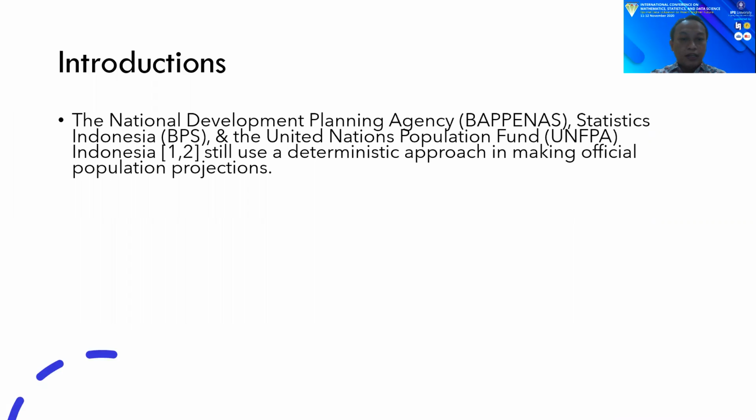Bappenas, BPS, and UNFPA Indonesia still use a deterministic approach in making official population projection. The official population projection is a population projection prepared by Bappenas, BPS, and UNFPA Indonesia, which is officially used by the Indonesian government for development planning purposes. There are two scenarios in making population projection, namely the policy scenario and the trend scenario. The scenario approach in preparing population projection has been criticized for lacking a probabilistic basis and leading to inconsistency in quantifying future uncertainty.